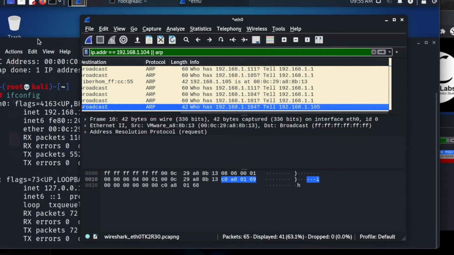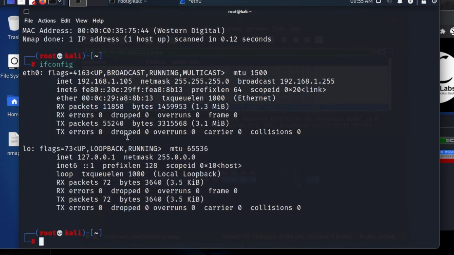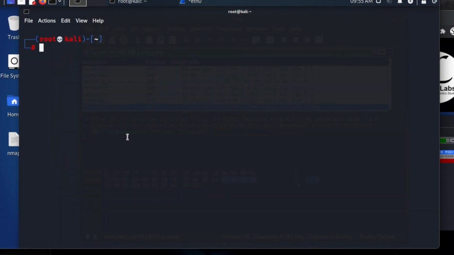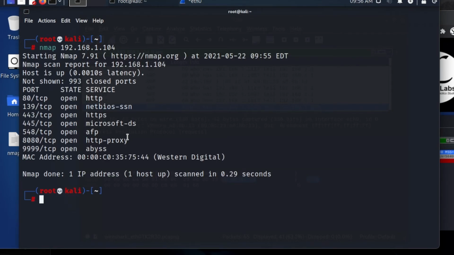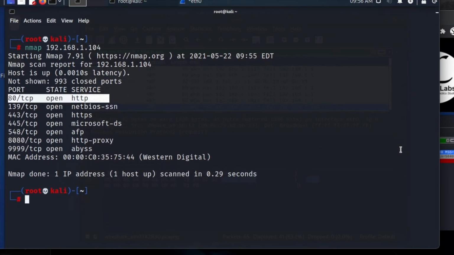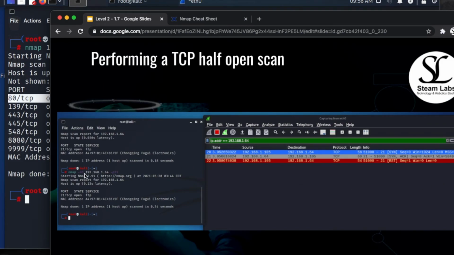So going back over to our terminal window, I'm going to type in clear, and then I'm going to use that Nmap command and the IP address of that Western Digital hard disk, and we are going to look to see what ports are open. We're going to focus on this port in this TCP half-open port scan. So we are going to focus on port 80. Let's go back over to those slides, and let's look at the command.